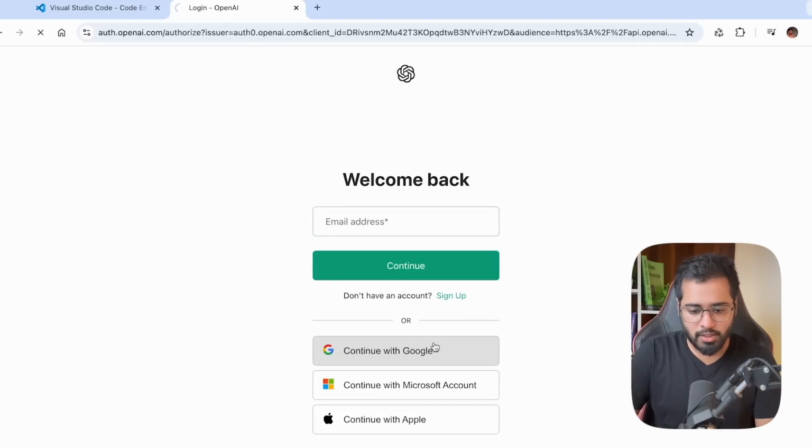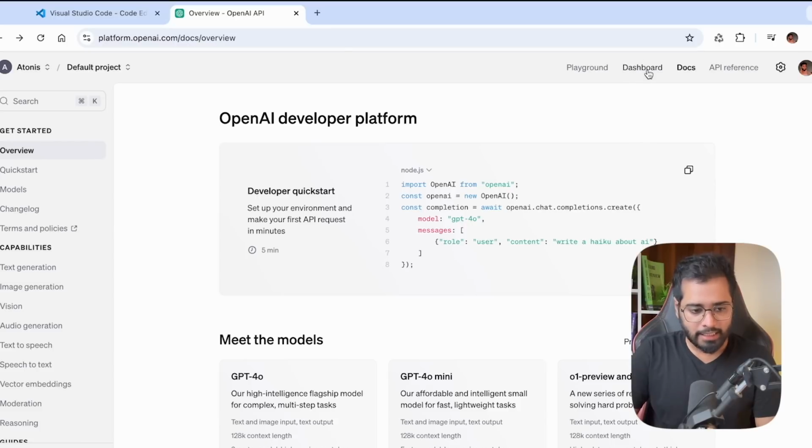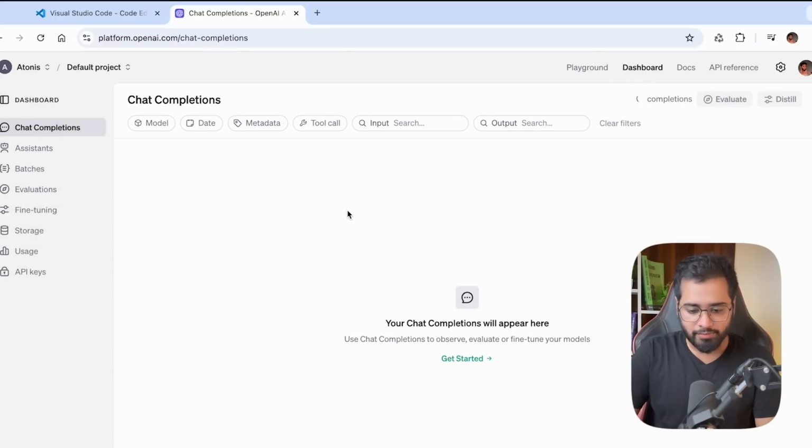If you don't, you can just go ahead and sign up right here. So once you're in, you can click on this dashboard tab right here on your left side. You can see a tab for API keys. So we can click on it.